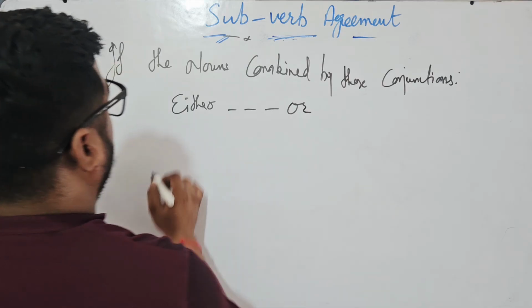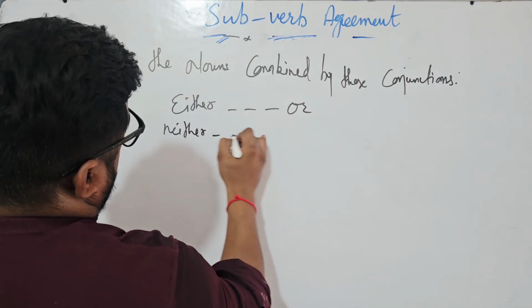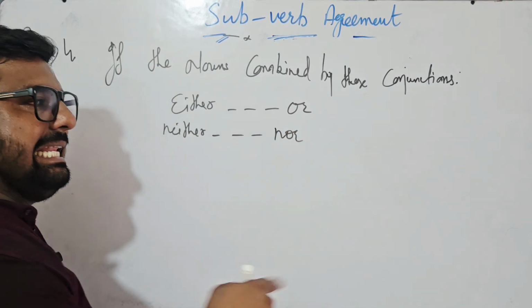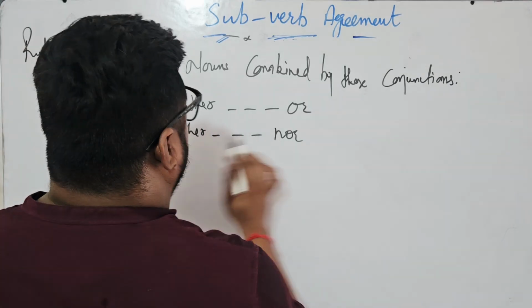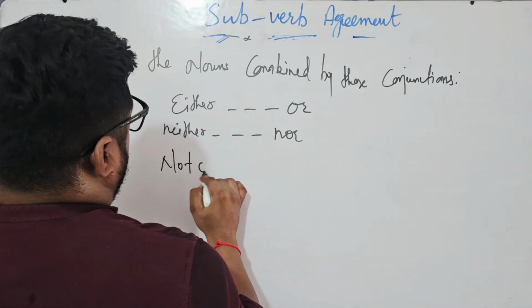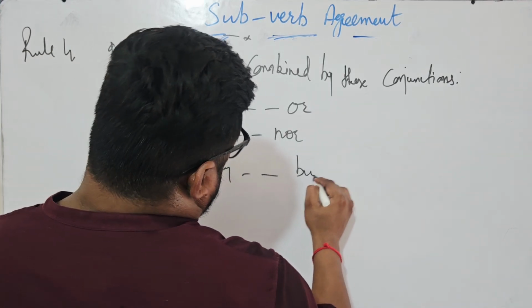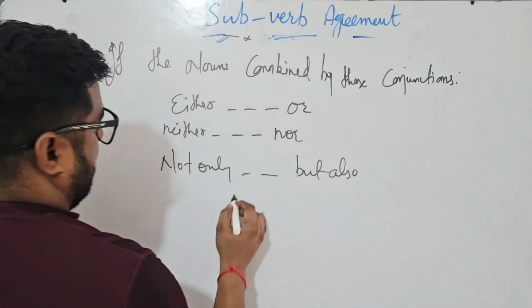Either or, neither nor, you can call it either also, no problem, okay? Either or, neither nor, not only but also, and or.